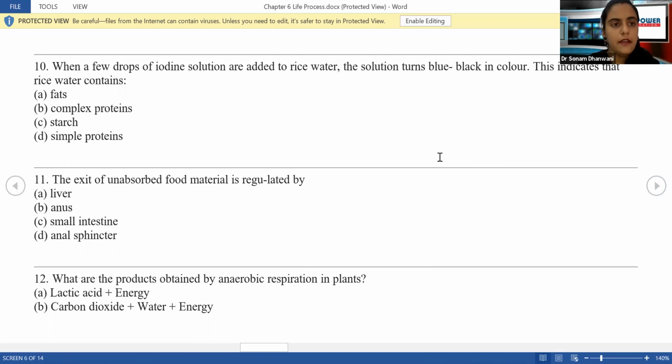Going ahead. When a few drops of iodine solution are added to rice water, the solution turns blue-black in color. This indicates that the rice water contains what?